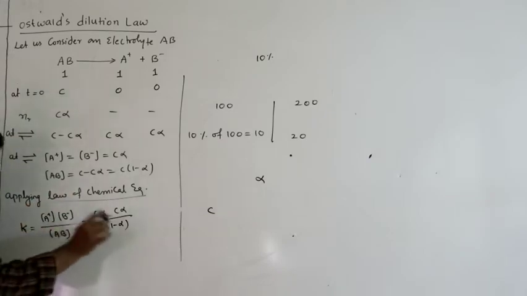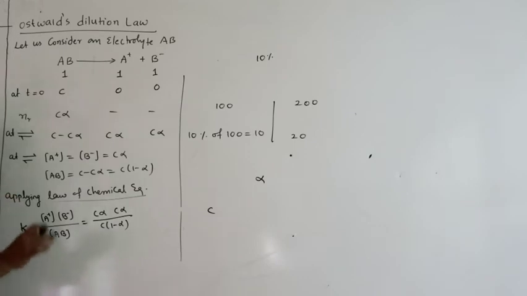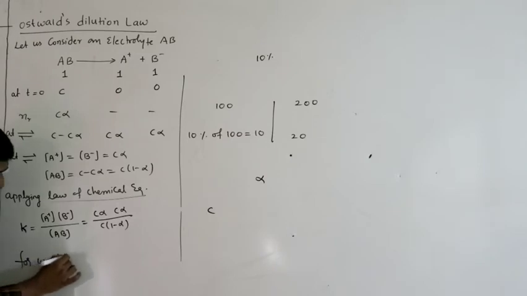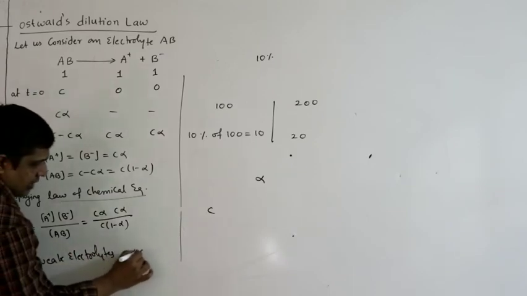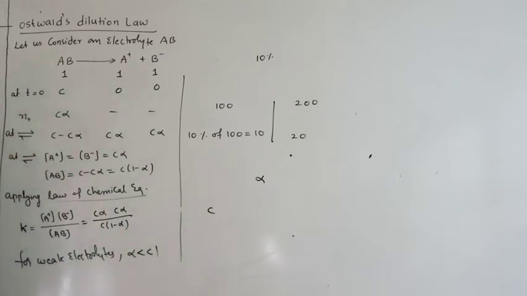This equation is applicable for both strong and weak electrolytes, but here I am applying it for weak electrolytes. Remember, a condition applies: for weak electrolytes, the alpha value is much less than 1. Already we have studied this in the last class. A weak electrolyte dissociates partially, so very little will dissociate compared to the initial moles.